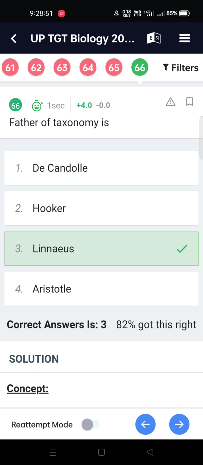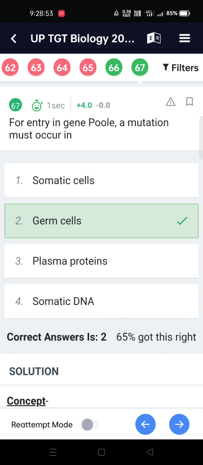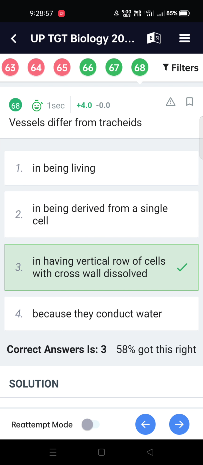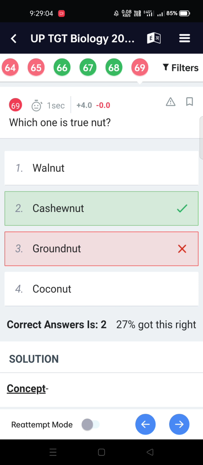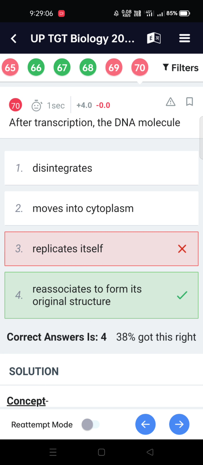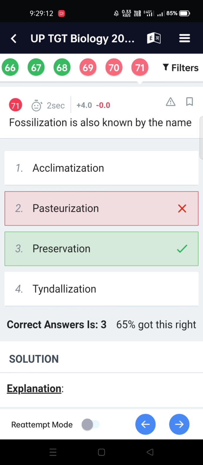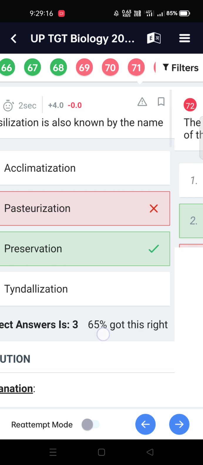Father of taxonomy is Linnaeus. For entry into the gene pool, a mutation must occur in germ cells. Vessels differ from tracheids in having vertical rows of cells with cross-walls dissolved. Which one is true? Nut: cashew nut. After transcription, the DNA molecule reassociates to form its original structure. Fossilization is also known by the name preservation.